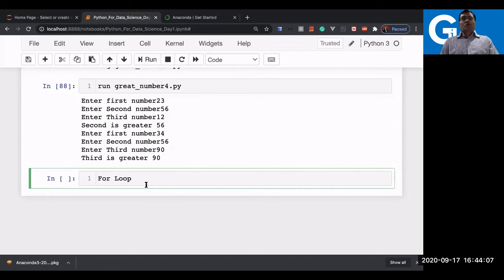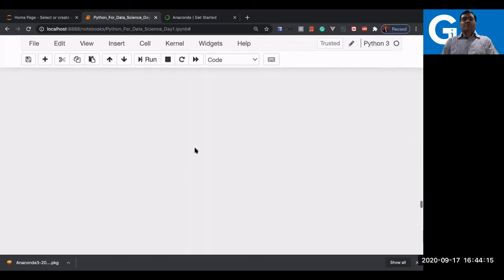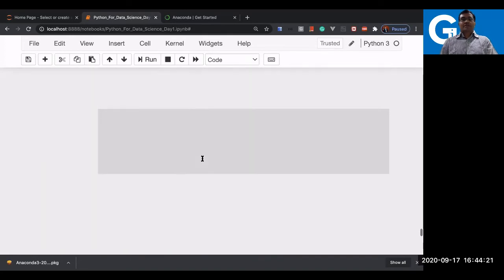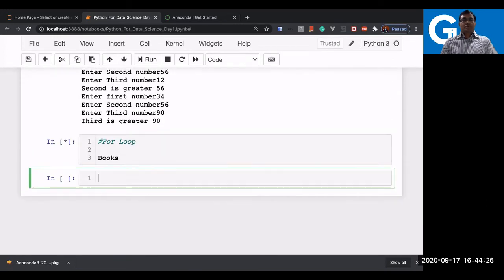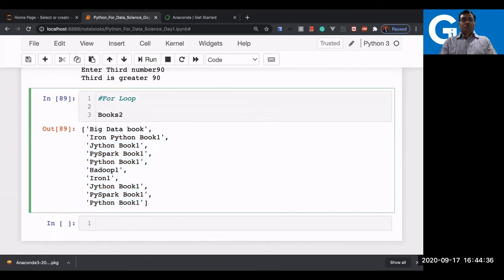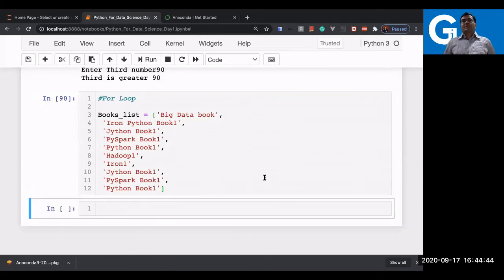Now to understand the for loop, this is very simple in the Python case. Let us have a list as an input. We already have the list we defined in the previous case, like books were there, right? So let me take this here, books. I hope that's there. Now this is something which we already defined. Maybe if you want me to write one more time, I can just copy paste. Let's say books 2 or book list, and having the value here. So this is just to save our time.